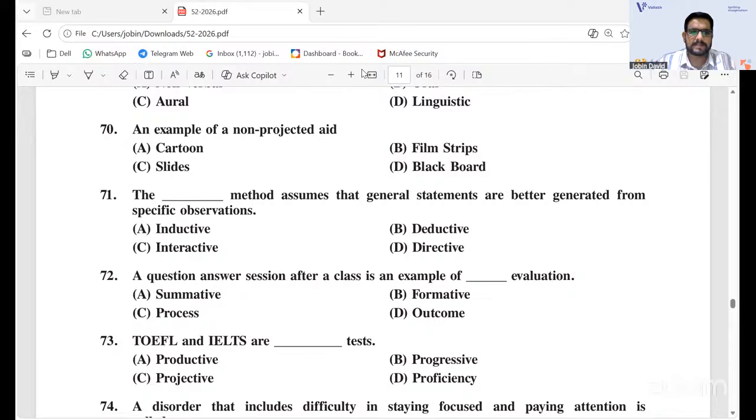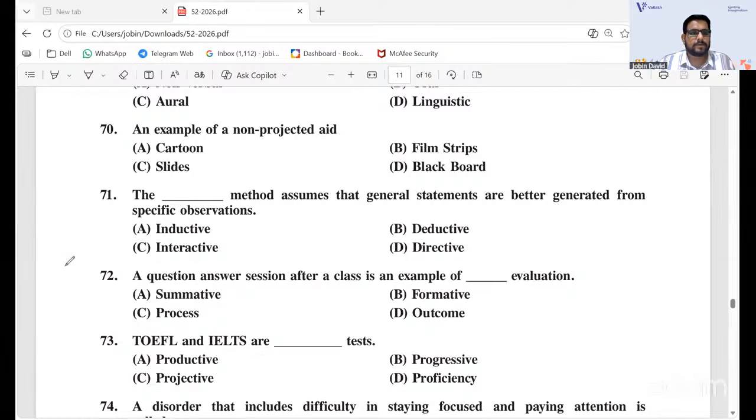So can we move on to the questions. The 71st question is, the dash method assumes that general statements are better generated from specific observations. It is a little bit confusing, but when you read the question two or three times, you'll get the idea. That means from specific observations to general statements, so from specifics to general, it will obviously be inductive. So 71A is the answer. That is inductive.